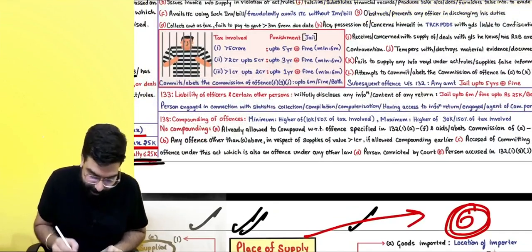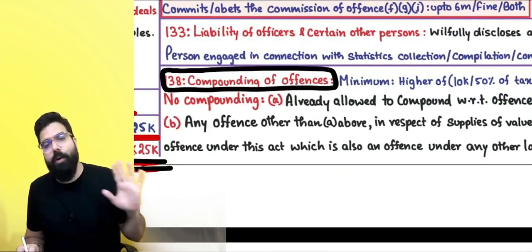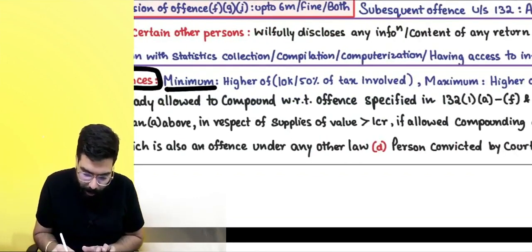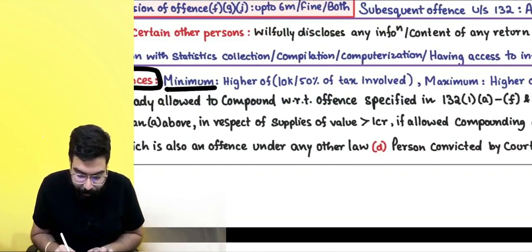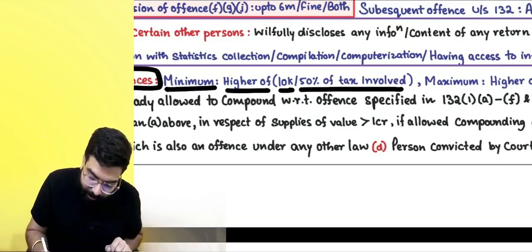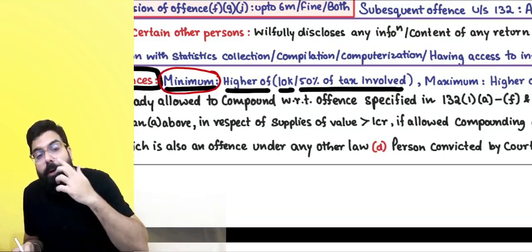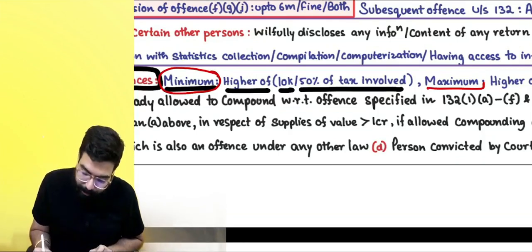See, it says over here compounding. Compounding means you can go ahead and pay and you don't have to go to jail. What is the minimum amount? Minimum amount is higher of 10,000 or 50% of the tax involved. This is the minimum amount which the officer will go ahead and ask you. Can the officer go ahead and ask more? Yes, sir. The maximum is also given.